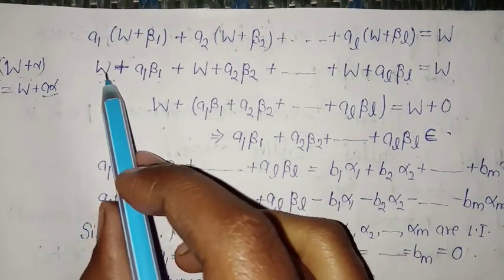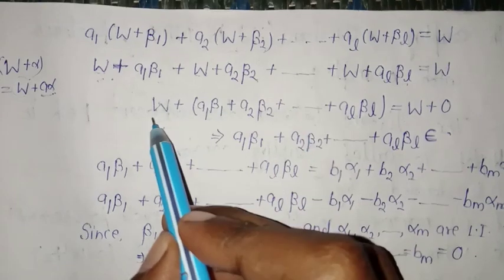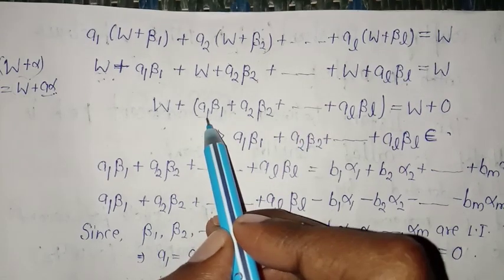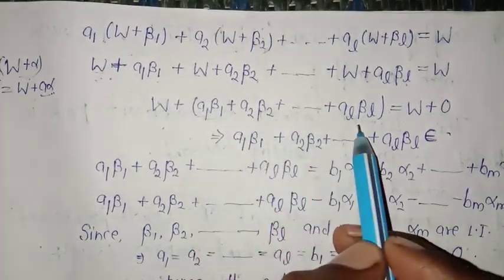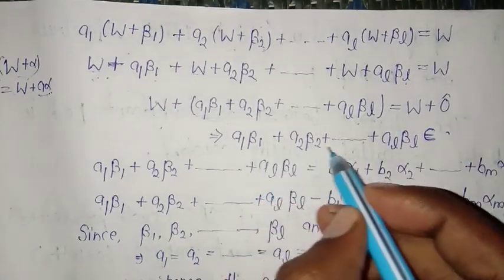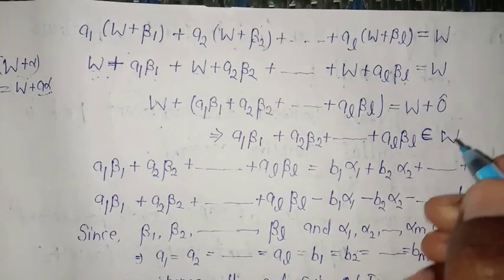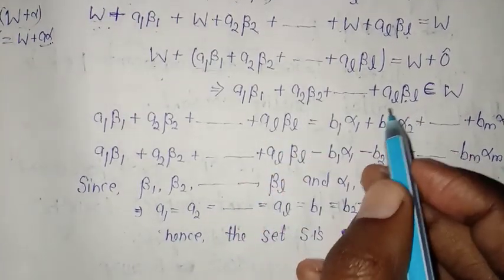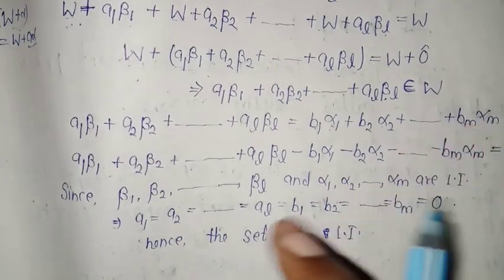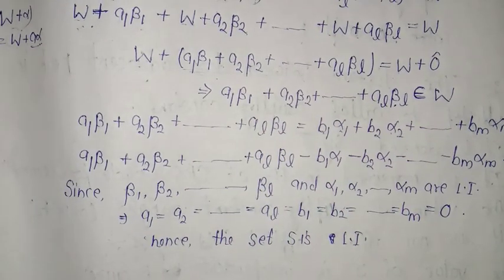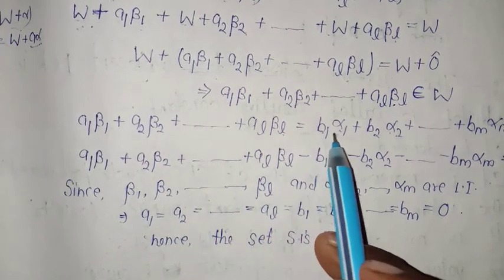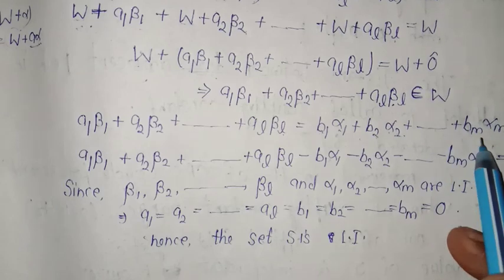Now if we add W plus W plus W for L times, this will again become W, and all the vectors in the linear combination will be written in this form, and this will work as a vector of V, and that will be equal to W plus 0 vector. So this element must belong to where? W. Now if this belongs to W, then we know that alpha 1, alpha 2 and so on, alpha m, were forming a basis for the vector subspace W. So we can equate A1 beta 1 plus A2 beta 2 and so on, AL beta L to B1 alpha 1 plus B2 alpha 2 and so on, Bm alpha m.